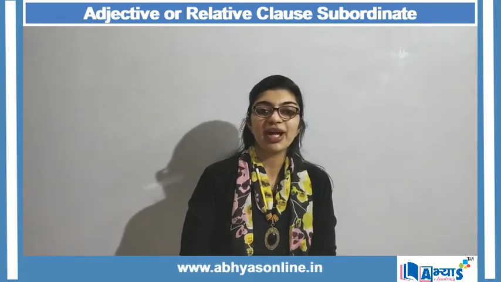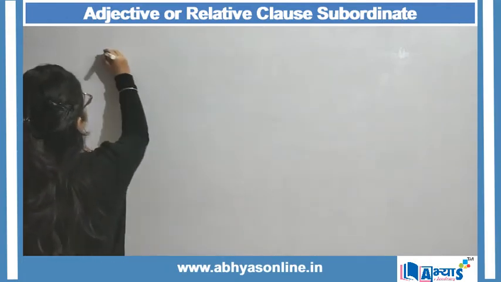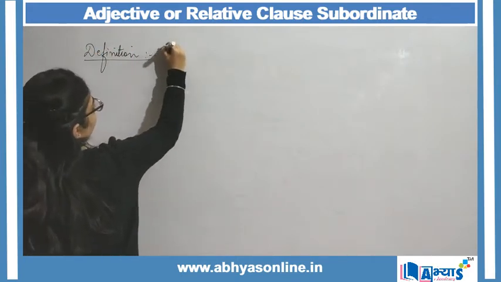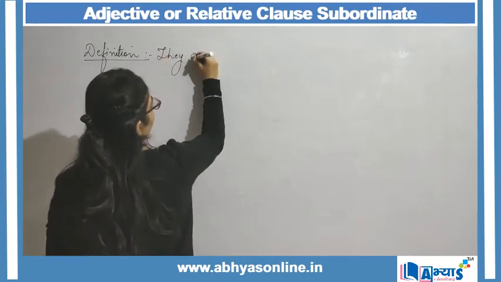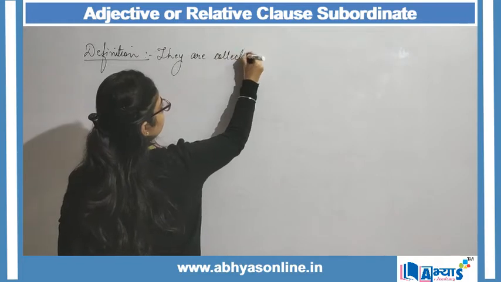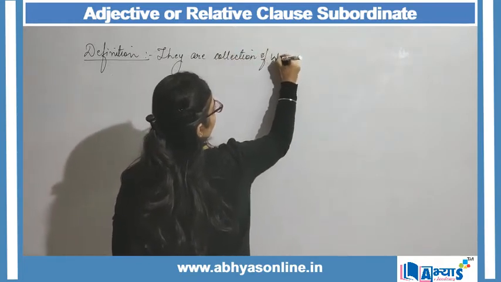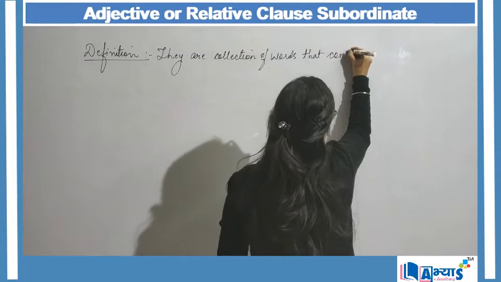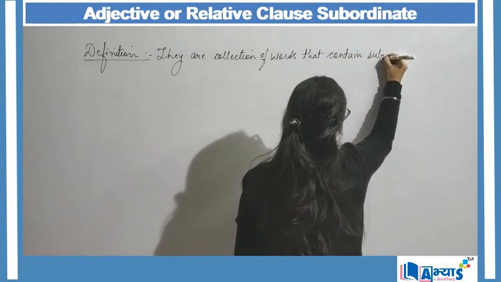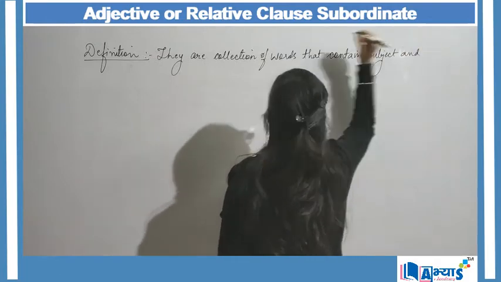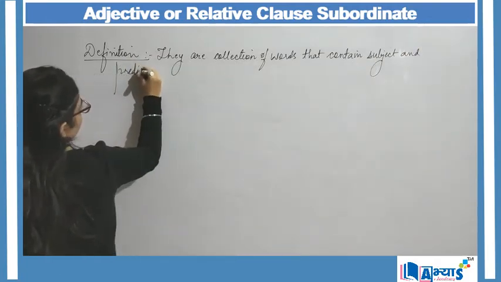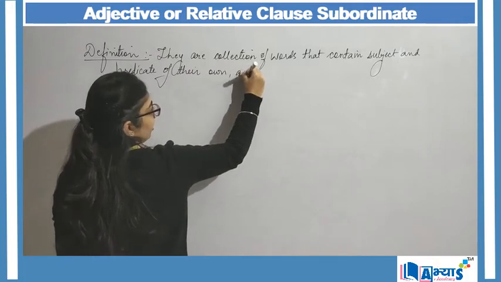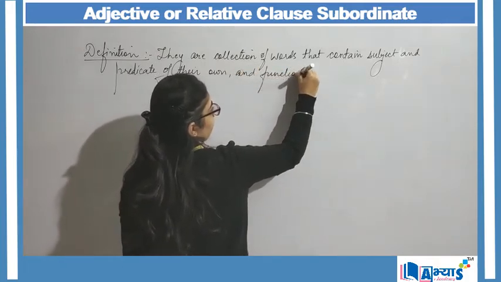So the definition of adjective clause can be, that they are a collection of words, and those collection of words contain subject and predicate of their own, and function as an adjective.